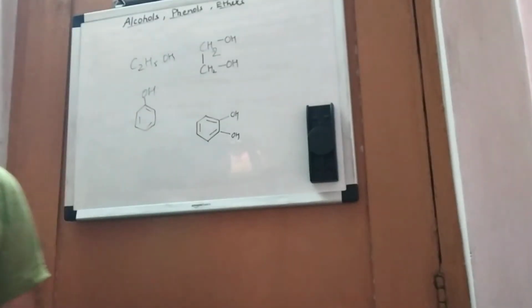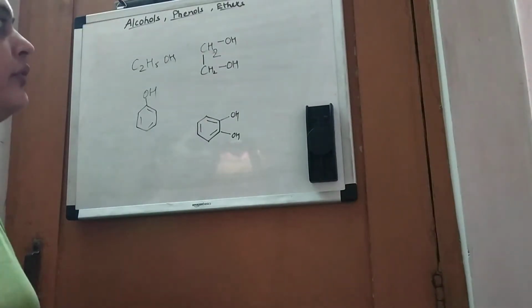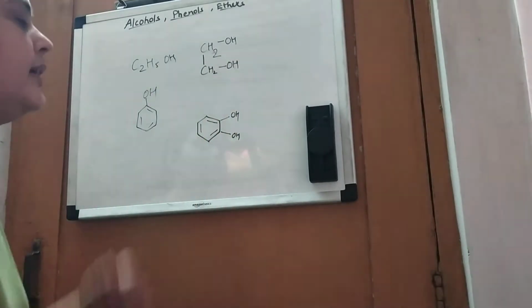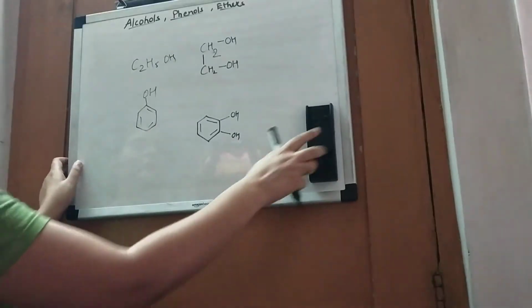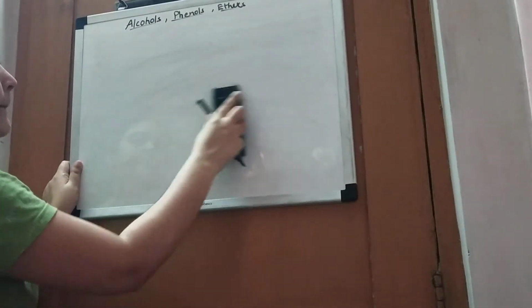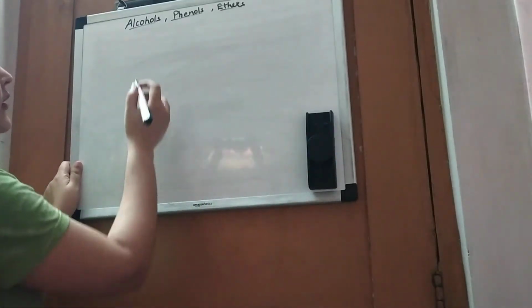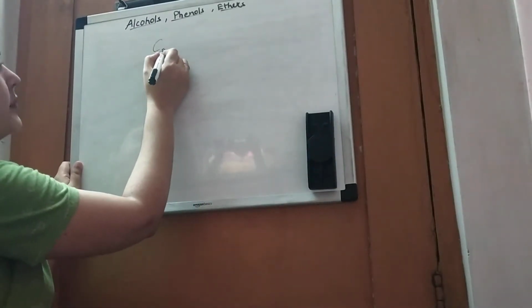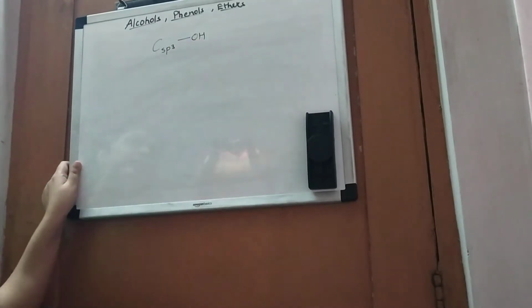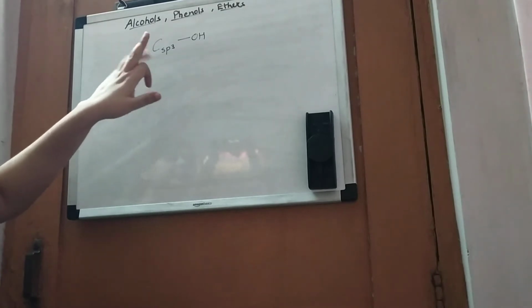Now the next classification is on the basis of the carbon atom to which the hydroxy group is attached. First of all, if the carbon atom is sp3 to which the hydroxy group is attached, it can be primary, secondary or tertiary.